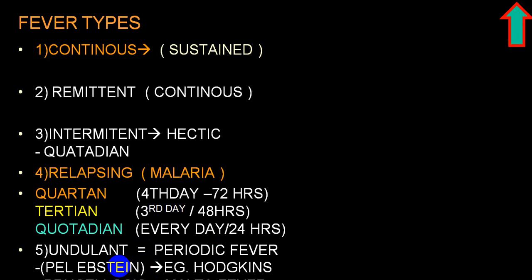Again there is a repeat episode of fever which comes at a regular interval and remains for 4 to 7 days. That was described as Pel-Ebstein fever in Hodgkin lymphoma. A similar type of fever you also get in brucellosis, so it is called Malta fever, or undulant fever or periodic fever.